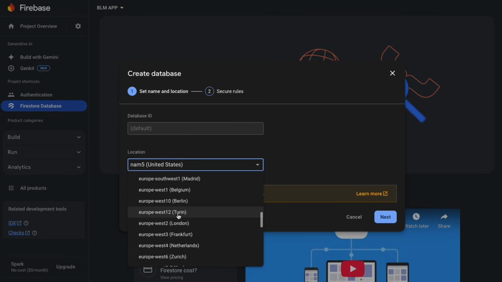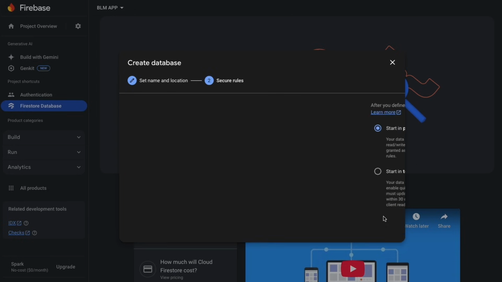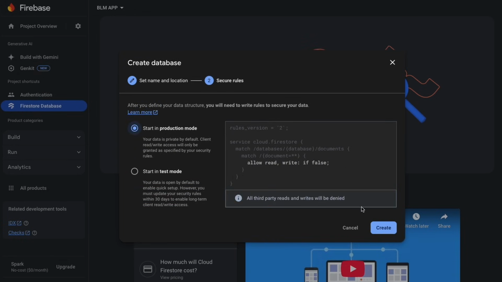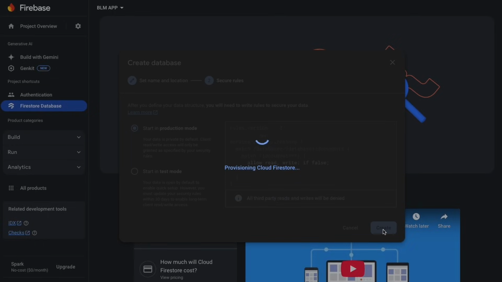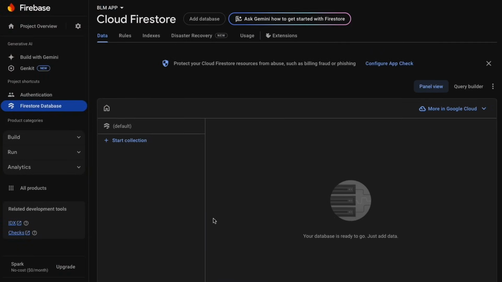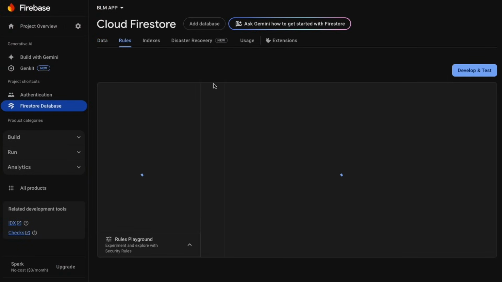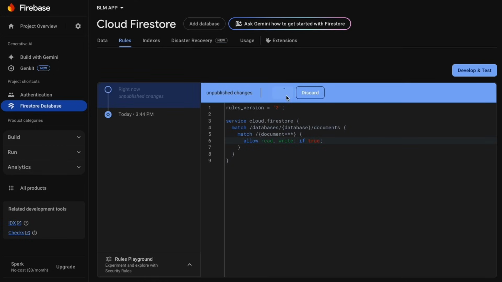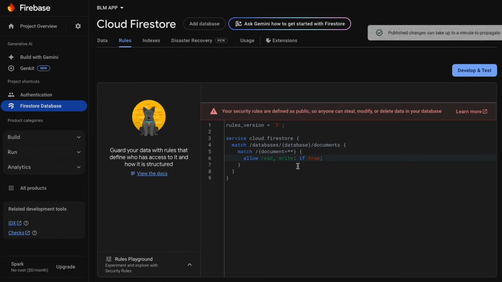So choose your location. I'm just going to leave it as United States. And let's start in production mode. Cool, and then if you come over here to the rules, we can specify the rules for who can read and write in our database. So just for simplicity, I'm going to say allow read, write, and just say true. And this will just allow any of the users to be able to save their information in the database.